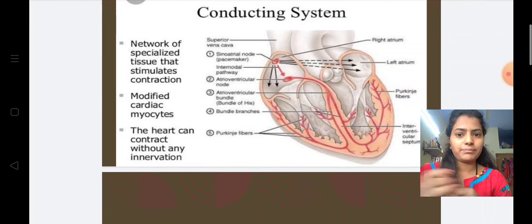So in this video, we saw the types of blood cells, blood vessels, the conduction system of the heart and the working of the heart.